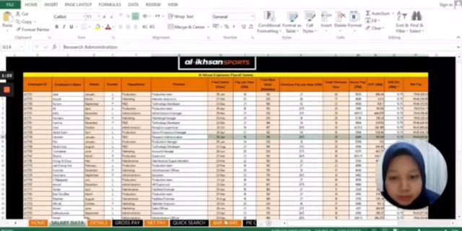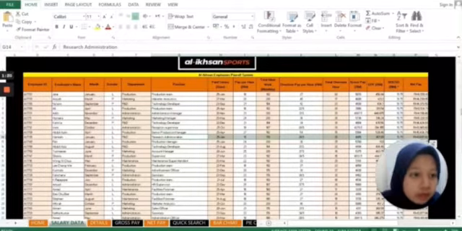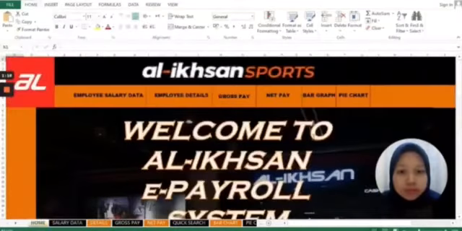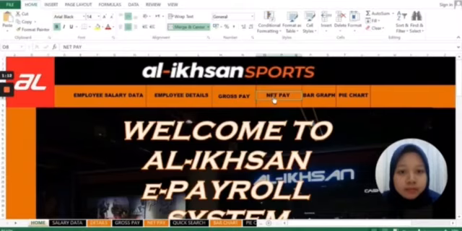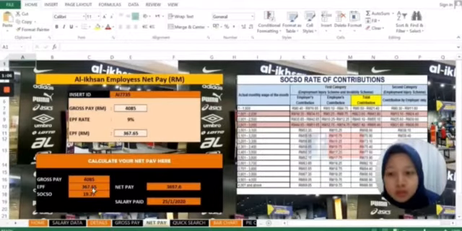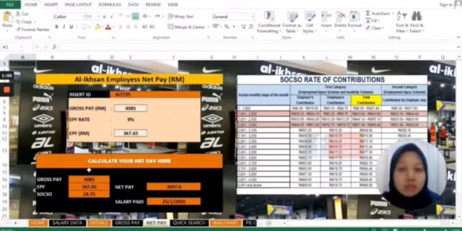Let's go back to the home page first, then net pay. If you accidentally remove this amount here, it's no problem. You can just insert another ID and you can get the amount. So this is how easy our system is, because it is user friendly, easy to understand and easy to use.